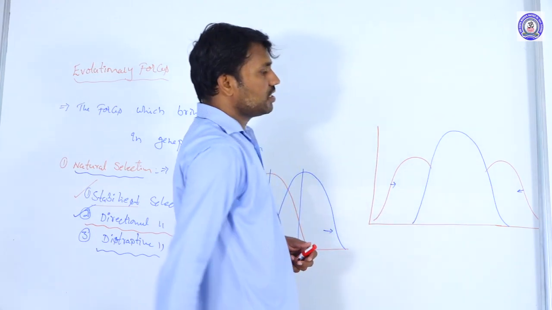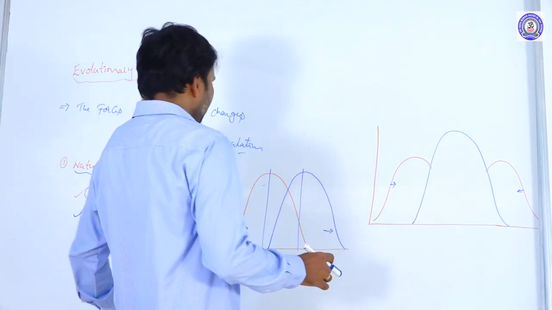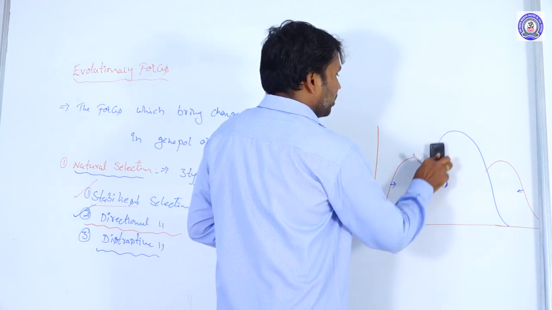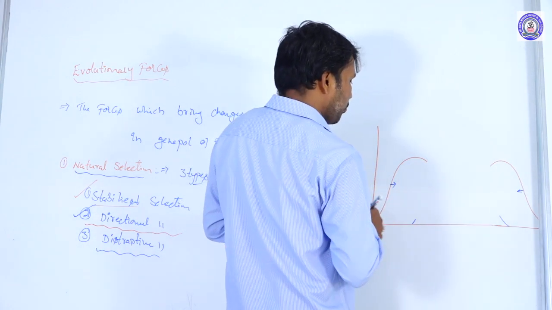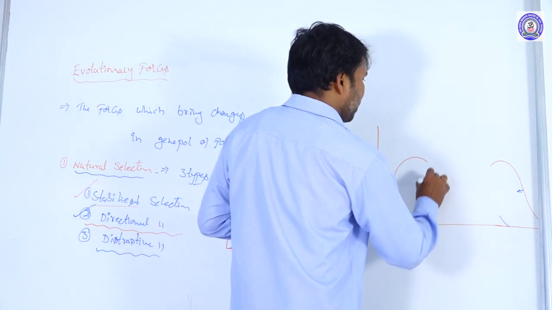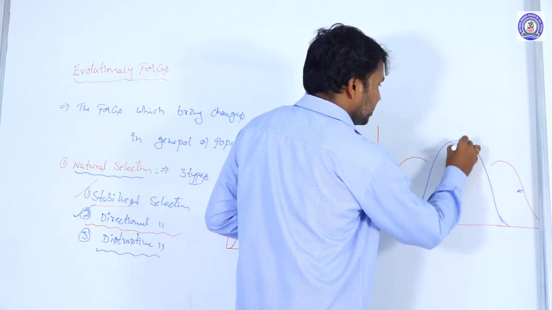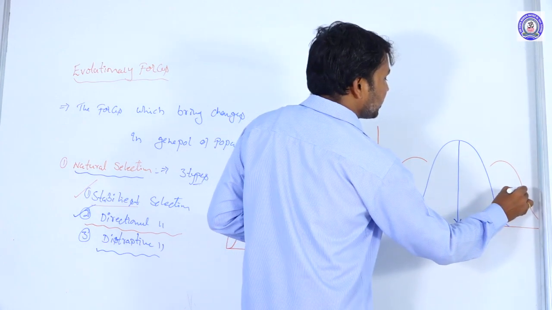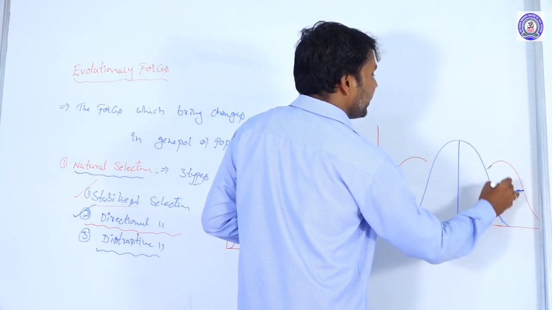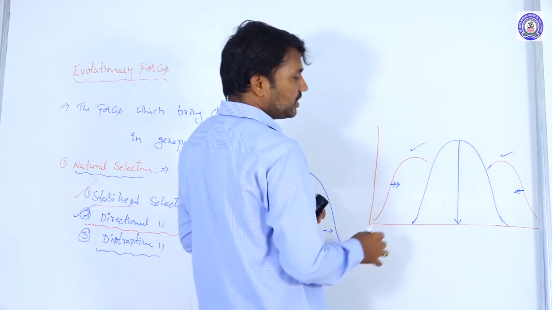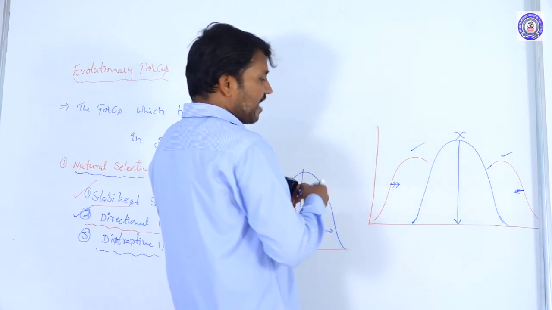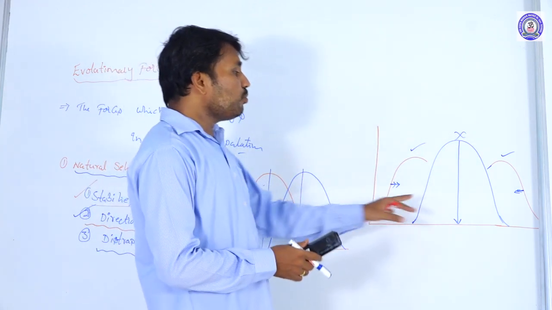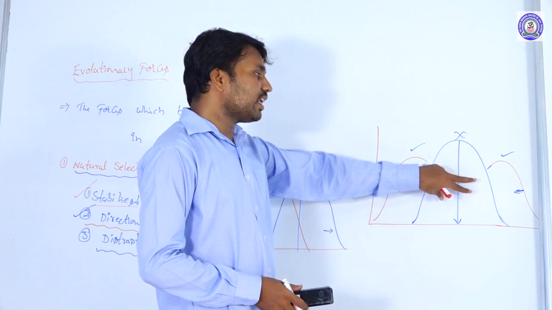Sorry, in this population, the average value population is removed from here. Only those at the extreme ends are present; these only exist here. The average value population is removed from the population. These alleles are removed from the population.